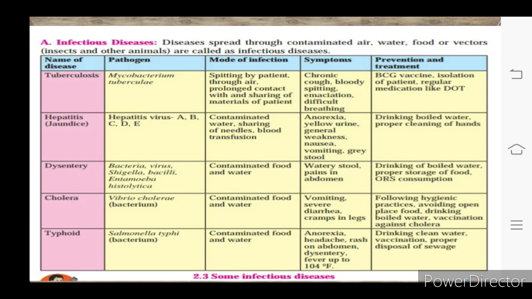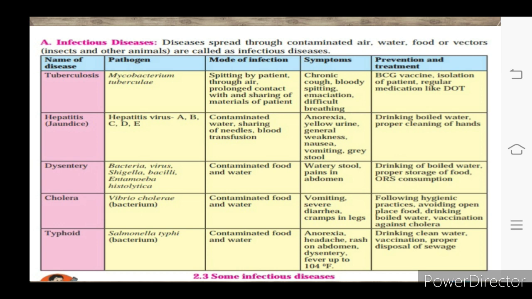Now, typhoid. Typhoid is caused by Salmonella typhi. This is the name of the bacteria which causes the typhoid condition in the human body. Now, it is also spread by contaminated food and water. Symptoms of typhoid are anorexia, headache, rash on abdomen, dysentery and fever up to 104 degrees Fahrenheit. High temperature is mostly observed in typhoid. Now, typhoid is also prevented by good practices like drinking clean water, vaccination, and proper disposal of sewage.